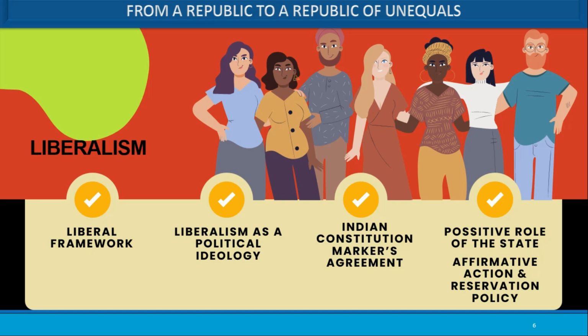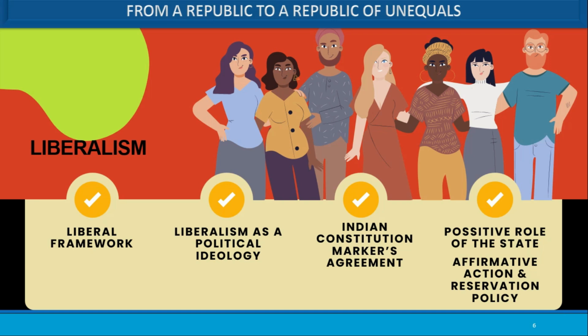This led to the introduction of affirmative action in the reservation policy, designed to treat unequals in an unequal manner and achieve the constitutional vision of equality. These policies became an important aspect of the Indian constitution.